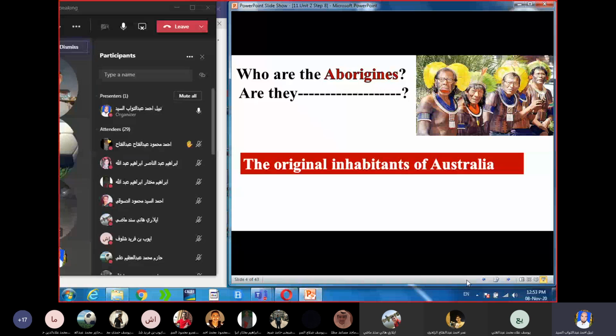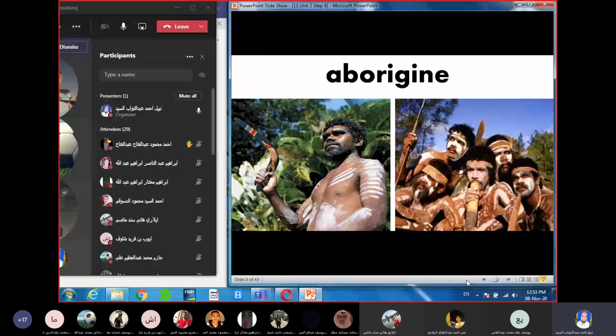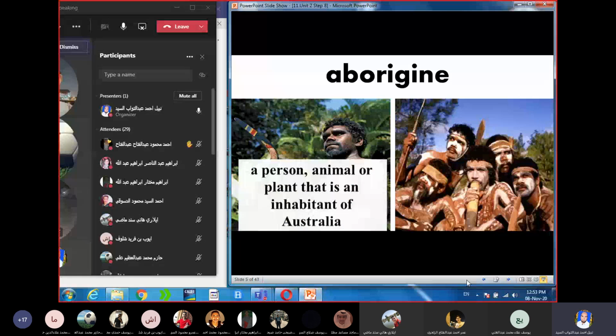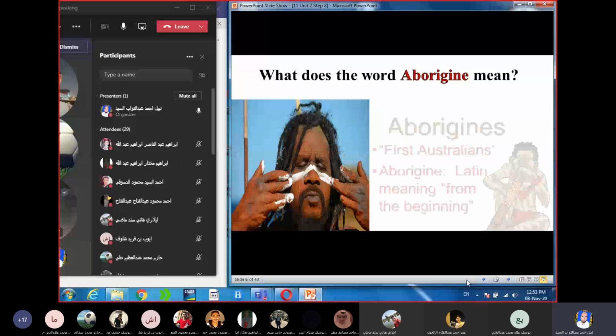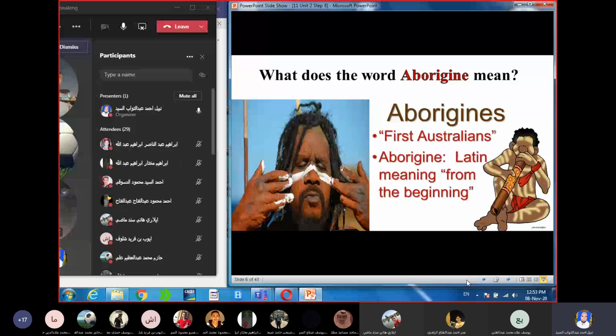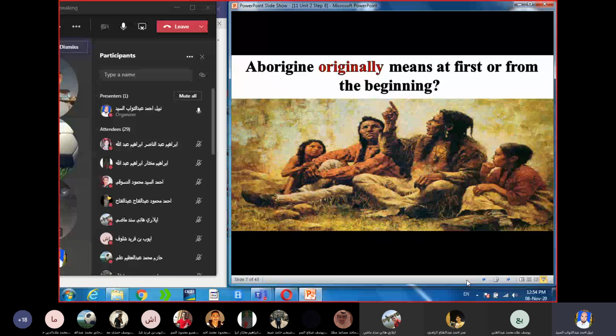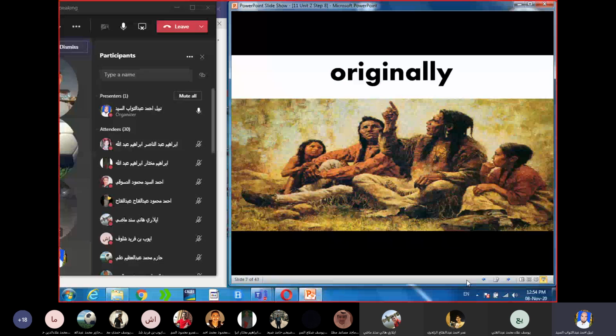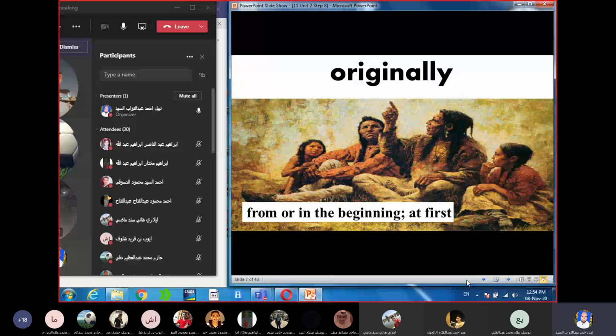Aborigine: a person, animal, or plant that is an inhabitant of Australia. What does the word aborigine mean? Aborigines, first Australians. Aborigine is a Latin word and it means from the beginning. Aborigine originally means at first or from the beginning. Originally. From the beginning. In the beginning. At first.